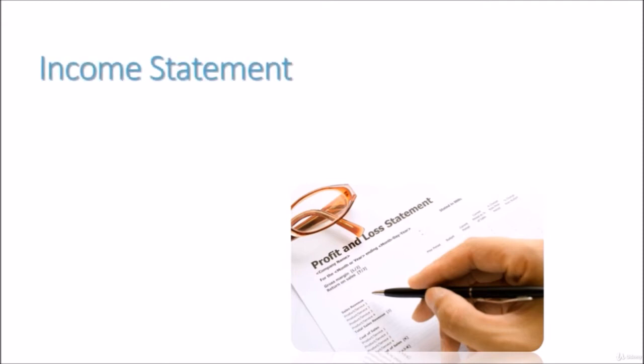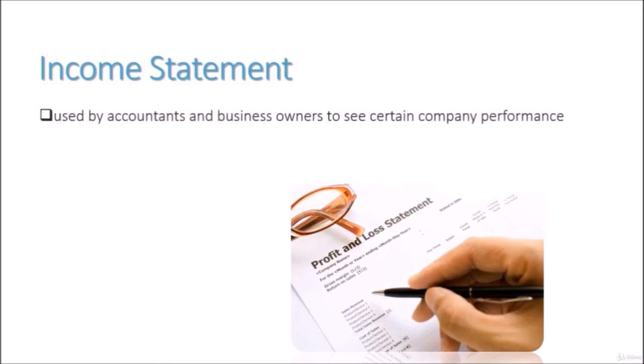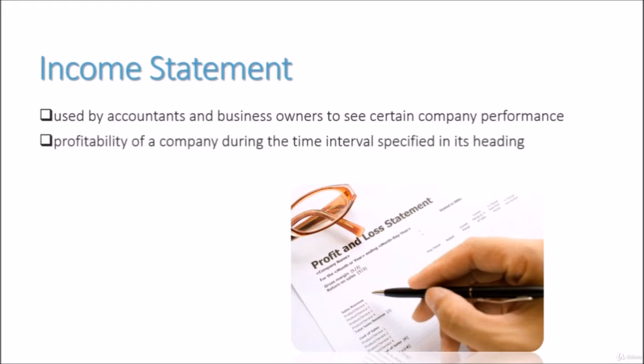Let me go to criteria number 1, which is the income statement. The income statement is one of the major financial statements used by accountants and business owners to see a company's performance. The income statement is sometimes referred to as the profit and loss statement, statement of operations, or statement of income. We will use income statement throughout this explanation.